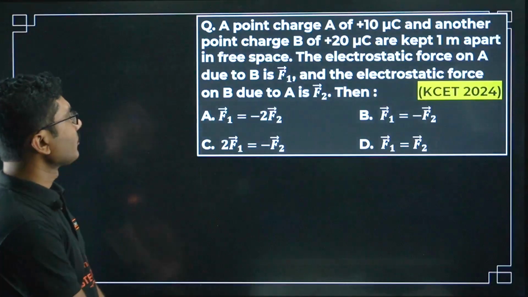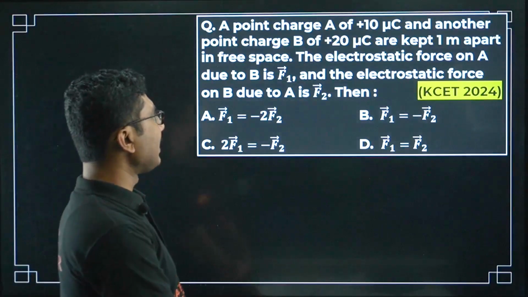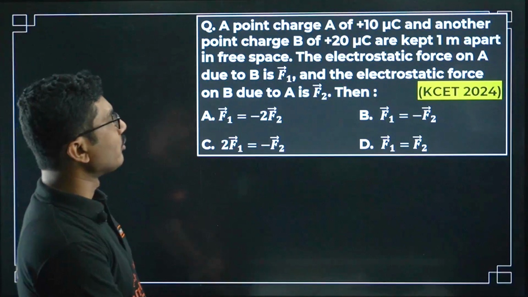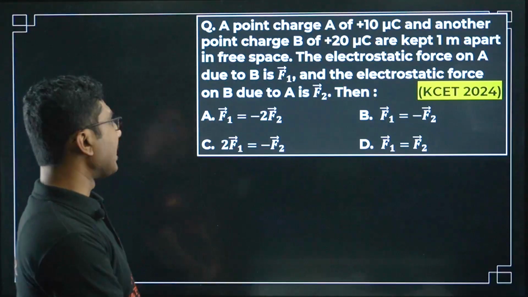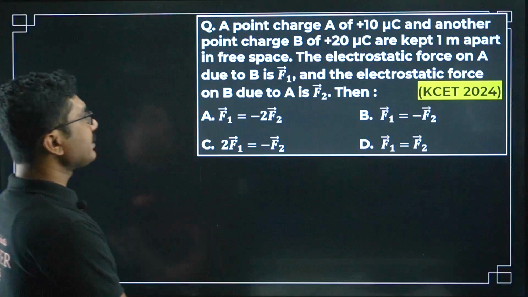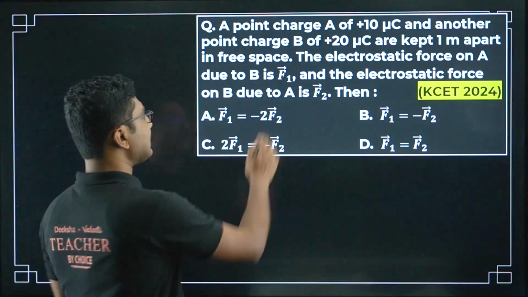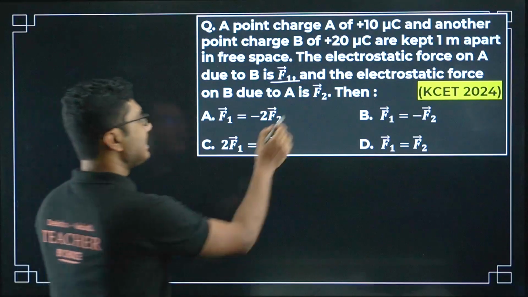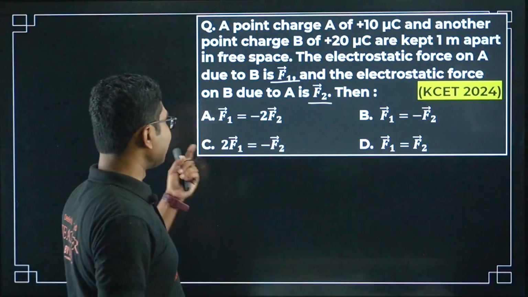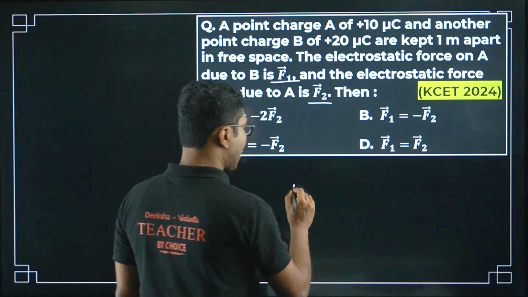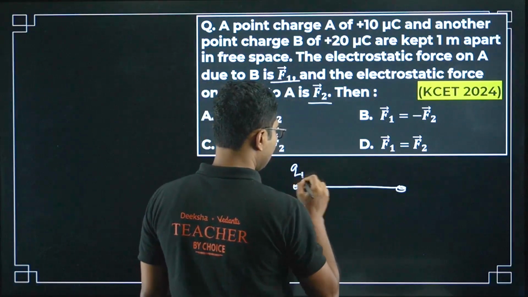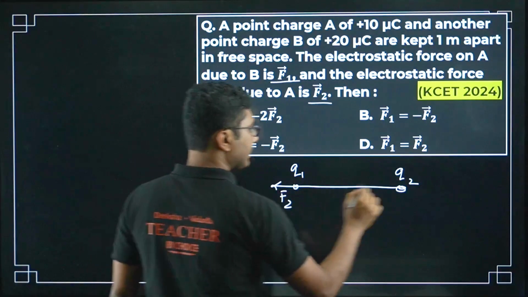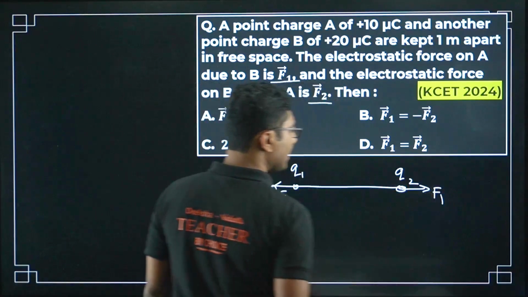Next question. A point charge A of plus 10 microcoulomb and another point charge B of 20 microcoulomb are kept 1 meter apart in free space. The electrostatic force on A due to B is F1 and the electrostatic force on B due to A is F2. Then what is the relationship? So very easy question. We have two charges, Q1, Q2. It is applying a force on this, say F2. It is applying a force on this, say F1.